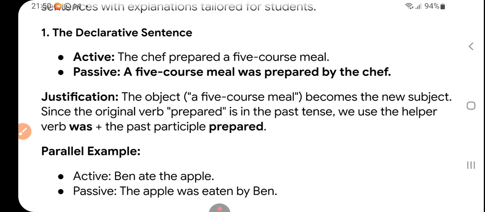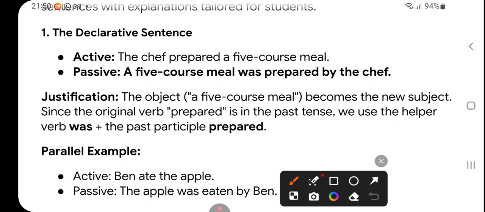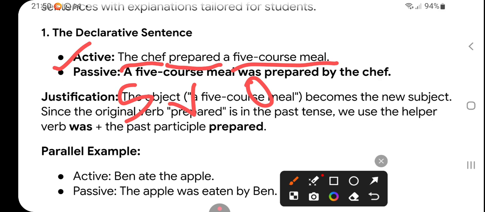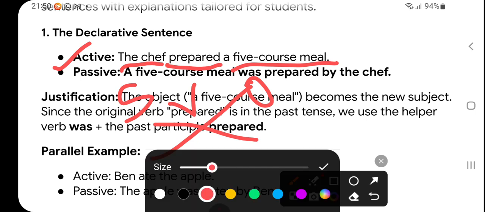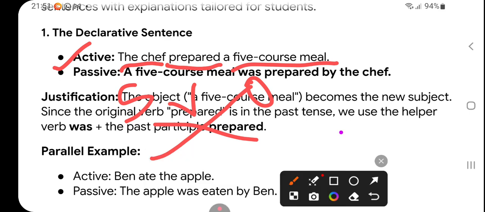First sentence is, that's active, right? The chef prepared a 5-course meal. So here first of all, what is the subject? That's the chef, prepared is the verb, and 5-course meal is the object. You know the 5 rules. First rule says that we have to change the places of subject and object, and we have to convert the voice into 2 pieces.